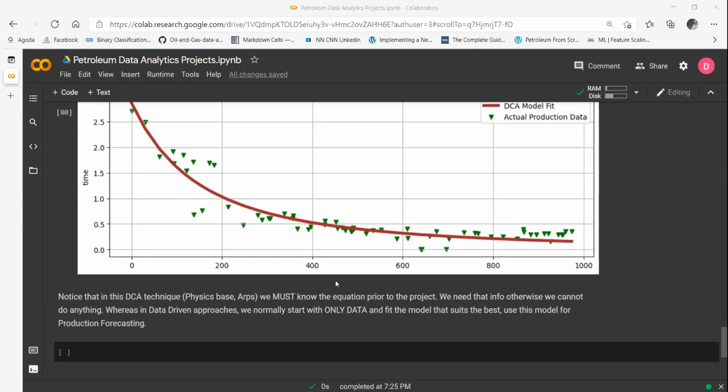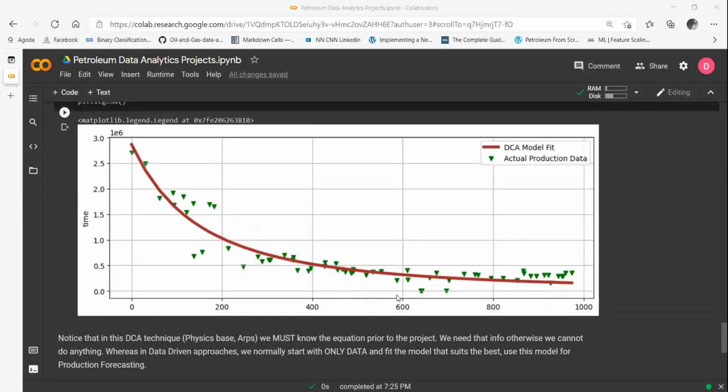If someone wants me to quantify the error, for the quantification of error rather than just looking at the visuals, I can do that as well. I can calculate the mean squared error or the root mean squared error. Okay.